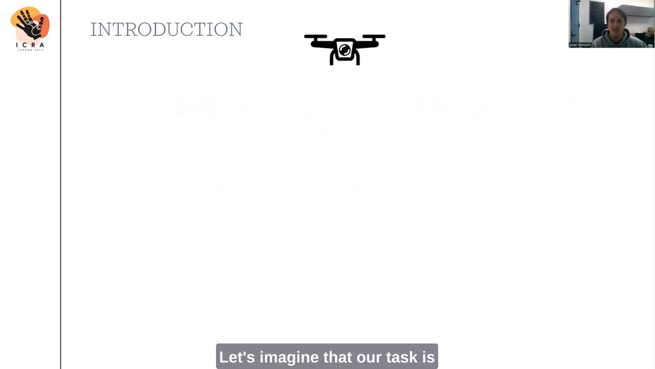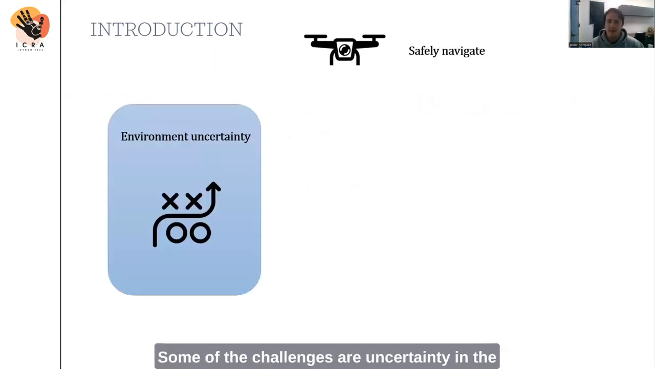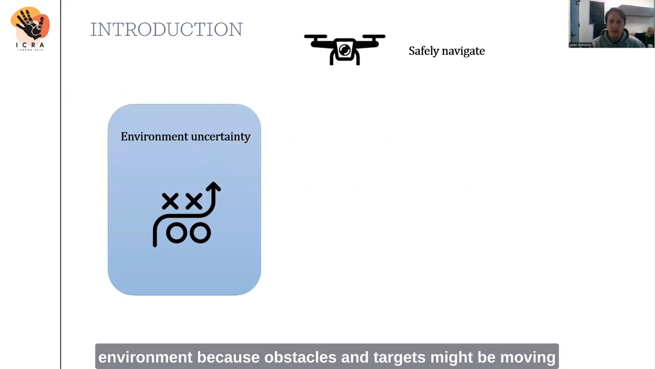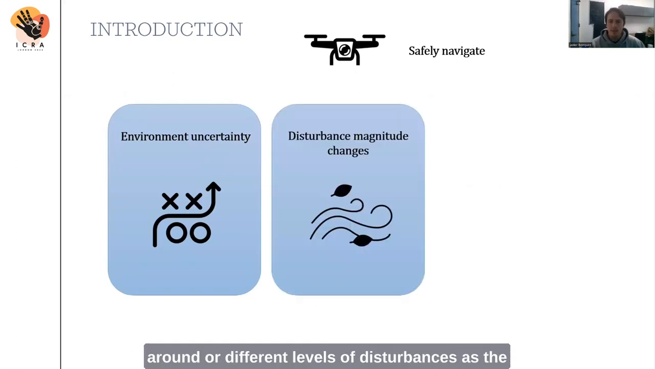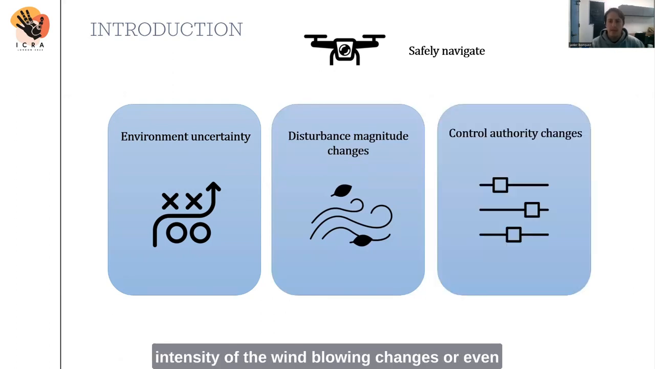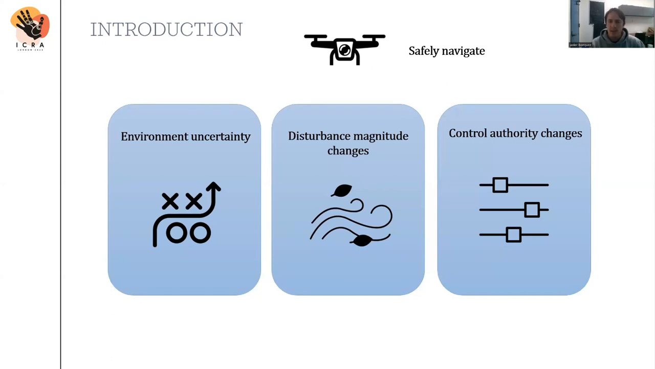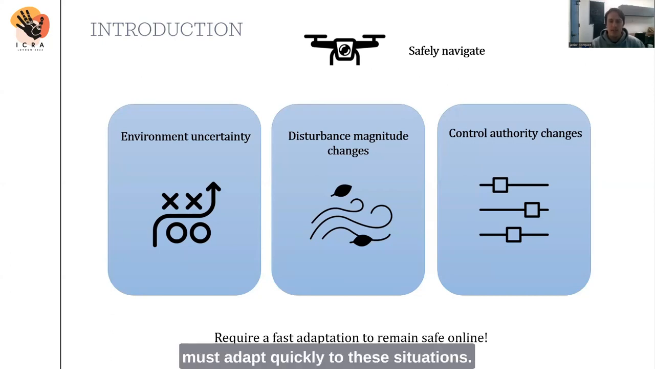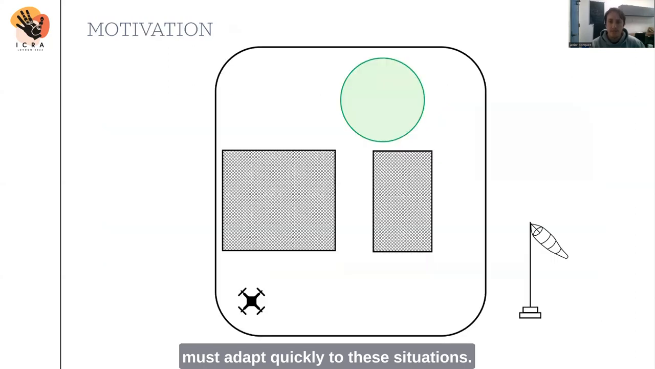Let's imagine that our task is to navigate a drone safely. Some of the challenges are uncertainty in the environment, because obstacles and targets might be moving around, or different levels of disturbances as the intensity of the wind blowing changes, or even diminished control authority as the battery depletes. If we want to remain safe, we must adapt quickly to these situations.